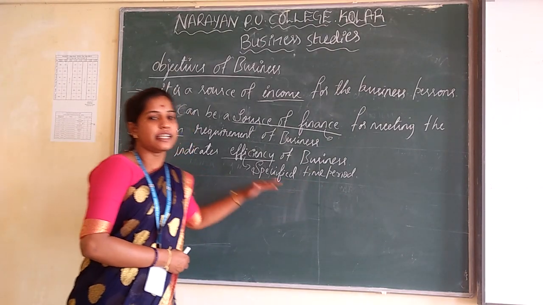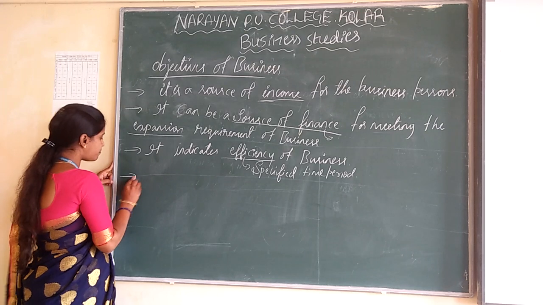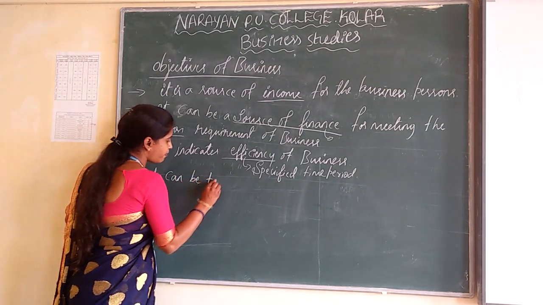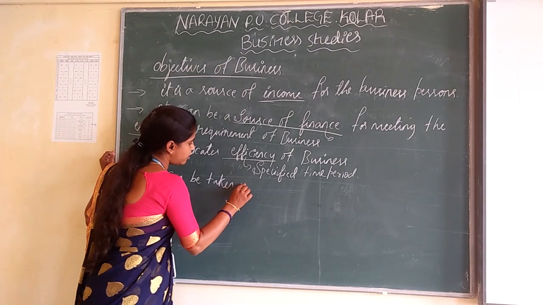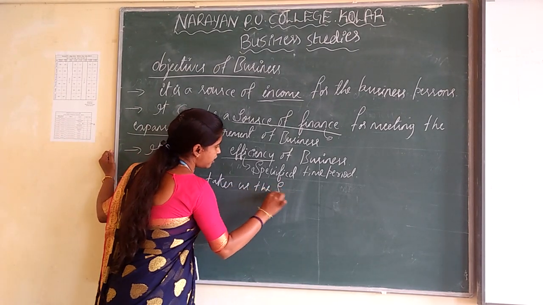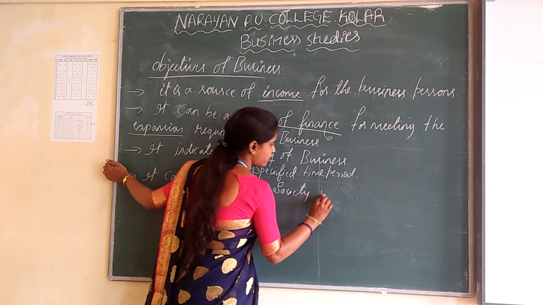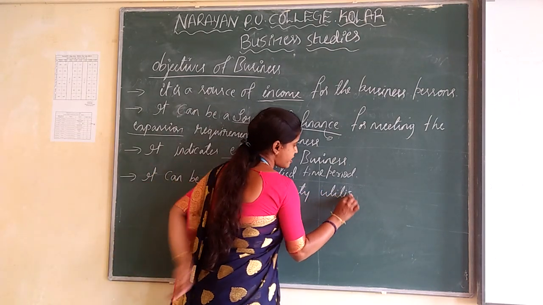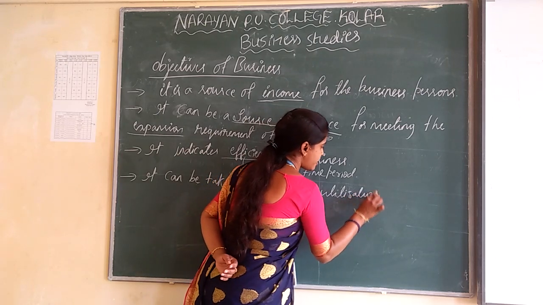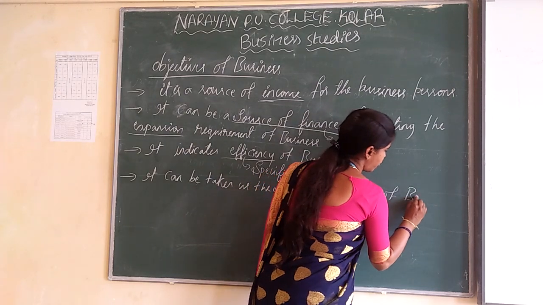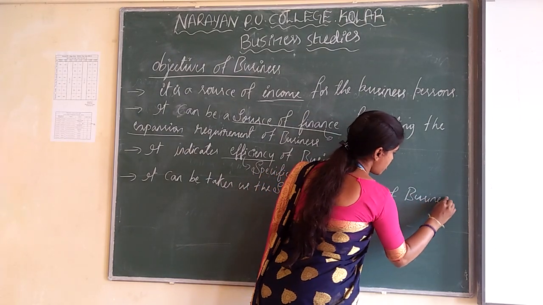And the next one is that it can be taken as the society's utilization of business.